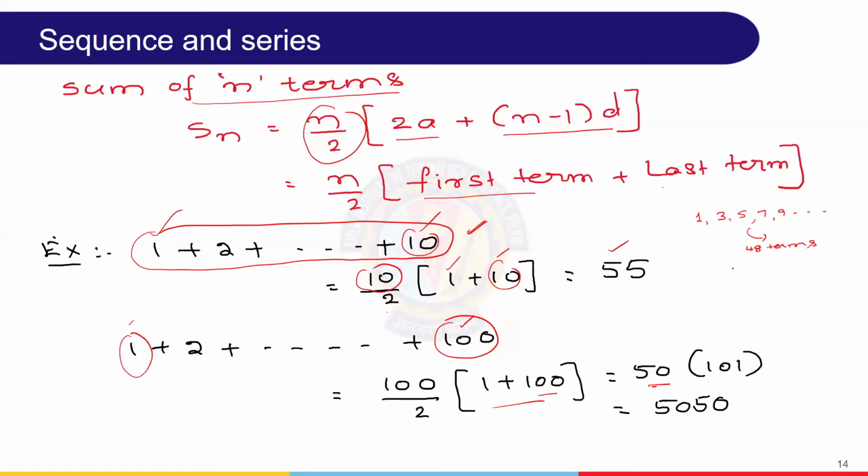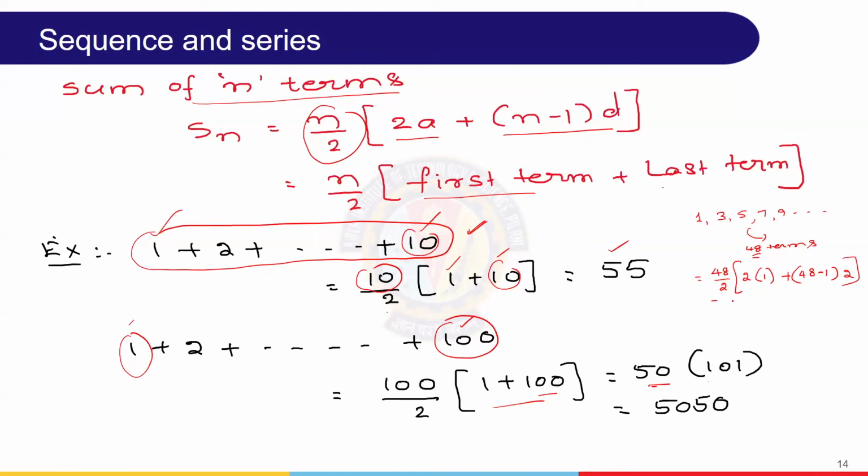In that case, we simply use n by 2, that is 48 by 2, into 2a, where a is the first term, that is 1, plus n minus 1, where 48 is n, so 48 minus 1, into d. What is the constant term we added? That is 2, so d is 2.